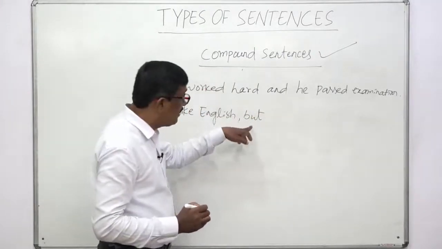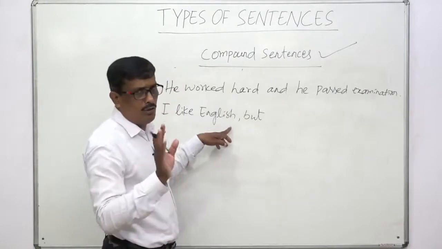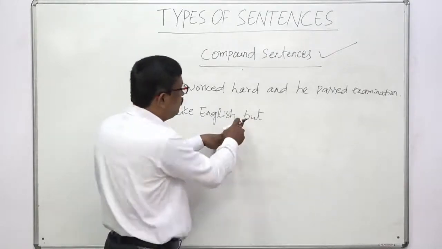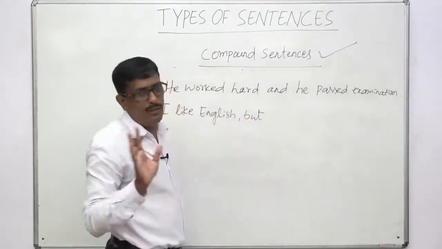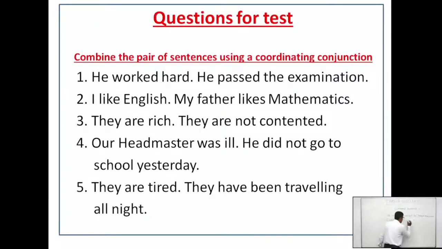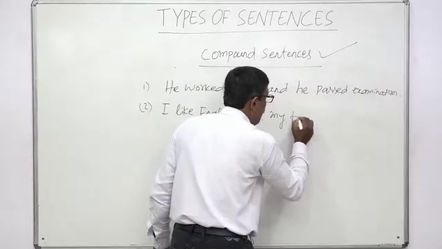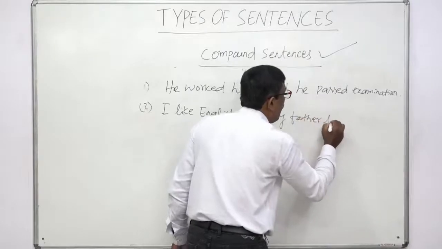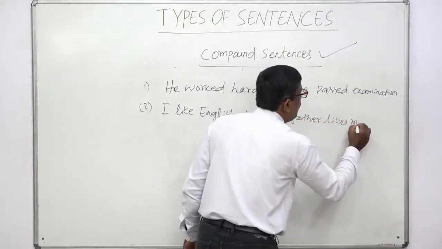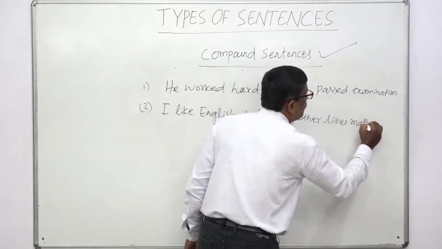If there is a contrast, a comma will be used. If there is no contrast and but is used as a conjunction, the comma will not be used. Then we will say, my father likes mathematics.